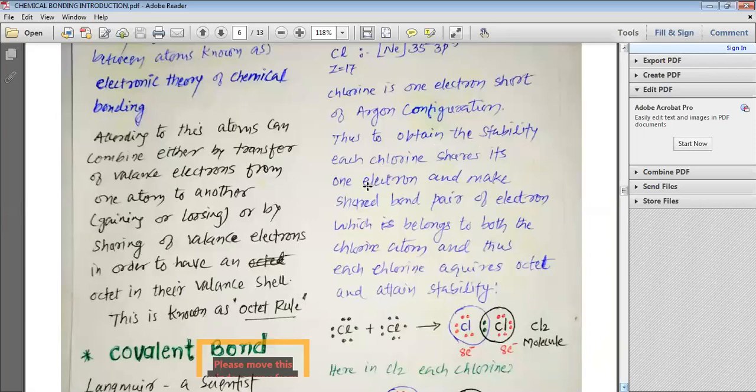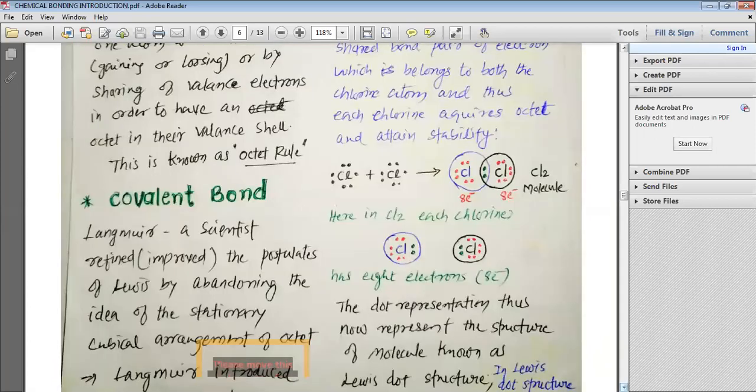the stability, each chlorine shares its one electron and makes a shared bond pair of electrons which belongs to both the chlorine atoms, and thus each chlorine acquires an octet and attains stability. Let us try to understand this with the figure.